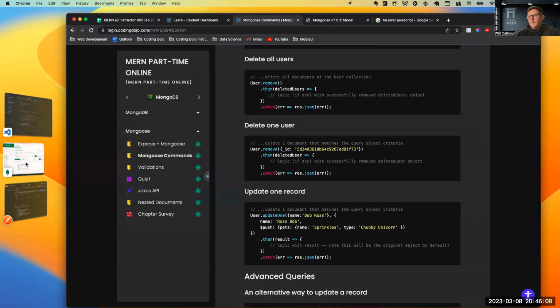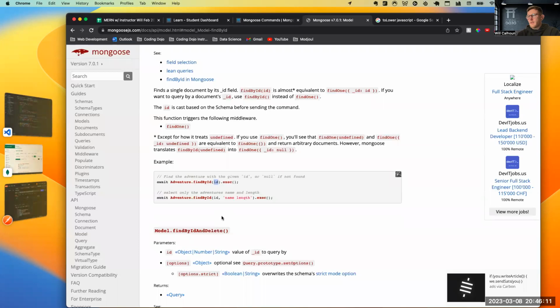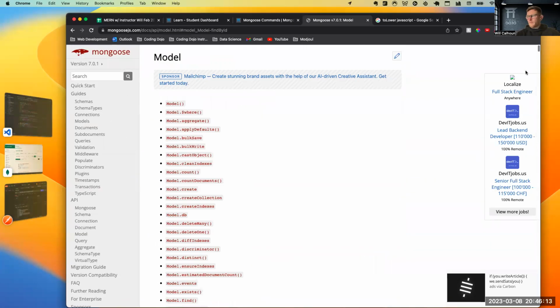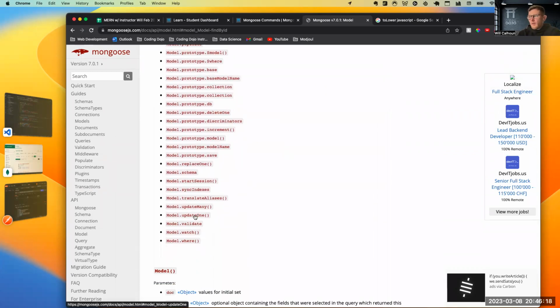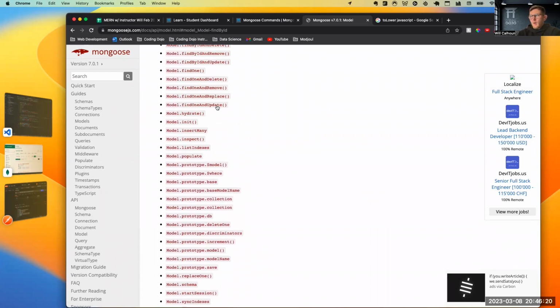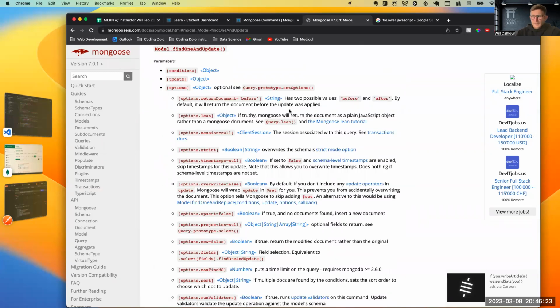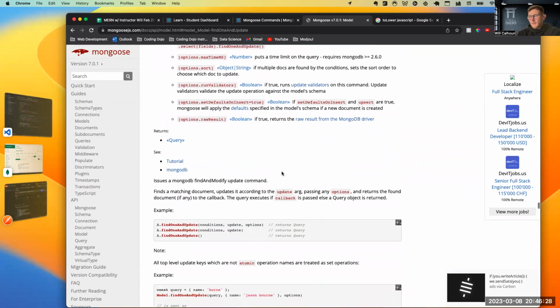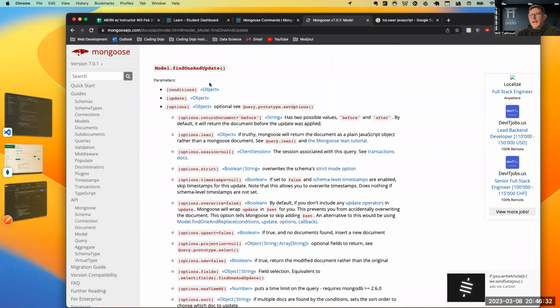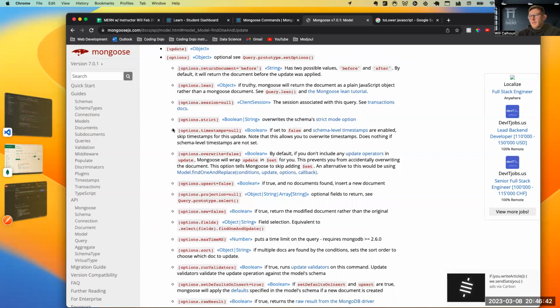So let's go back to my handy dandy Mongoose stuff. Here I've got an update. So I have update 1, or I could use find 1 and update. Now let's look at find 1 and update, because it seems to be a little bit more intense than just find and update. Let's check exactly what it has in there. Find 1 and update has a few different things: our conditions, our update, and then our options, the different things that we can do.